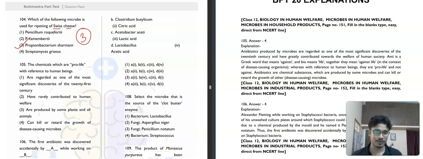Basically, antibiotics produced by microbes are regarded as one of the most significant discoveries of the 20th century and greatly contributed towards the welfare of human society. So antibiotics are chemical substances which are produced by some microbes and can kill or retard the growth of disease causing microbes. With respect to human beings, the fourth option will be our correct answer for this question.